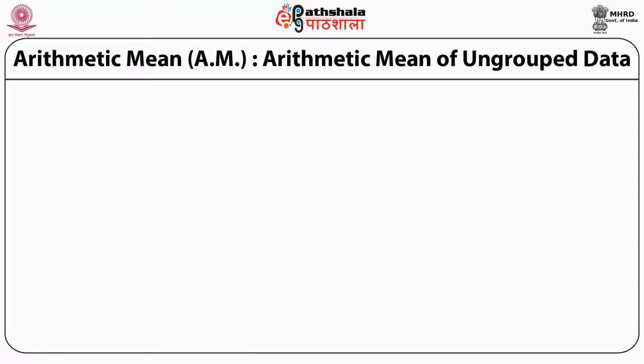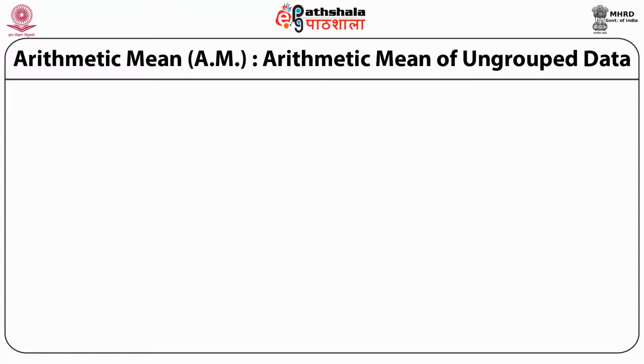Arithmetic mean is a very common measure, and normally people consider average to be arithmetic mean. But for a person who is well versed in statistics, arithmetic mean is different from average. Average is a broader term which includes all other measures also.